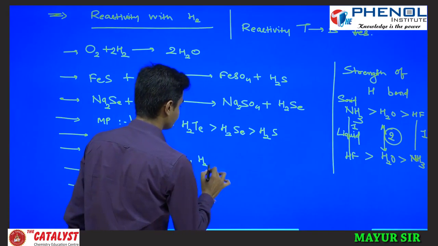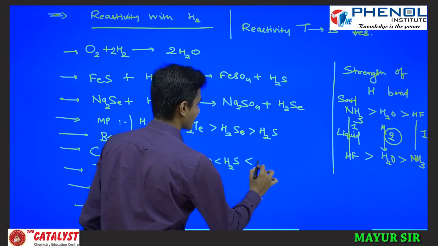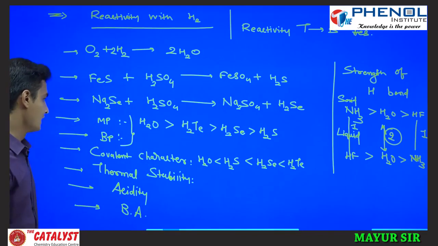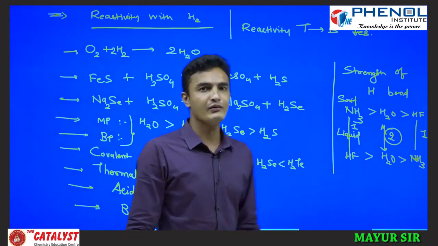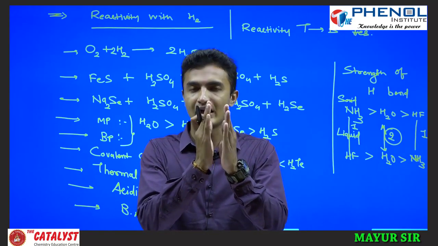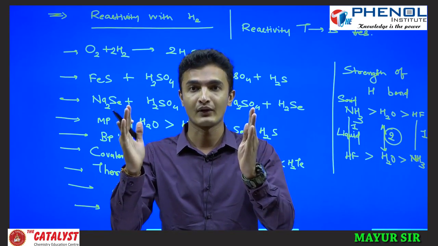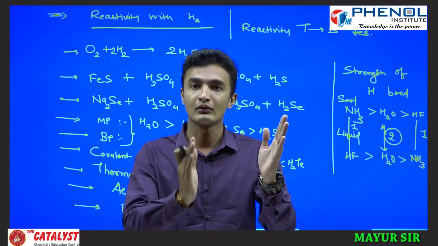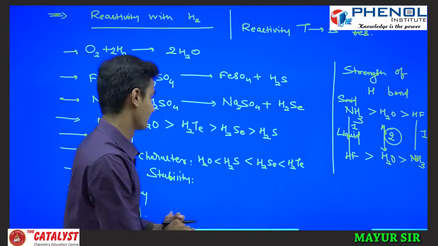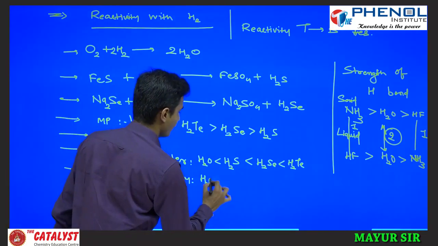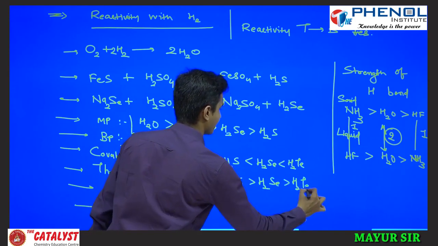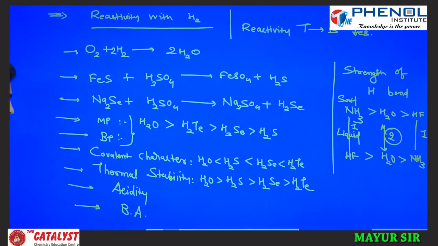Fine. So H2O, H2S, H2Se and H2Te. Is it or not? Yes. If you see thermal stability, here again there is the concept of bond length. The oxygen-hydrogen bond length is smaller and the hydrogen-tellurium bond length is larger. The larger the bond length, the lesser the bond strength, and you can easily break that molecule, so there is lower thermal stability. So thermal stability is H2O, H2S, H2Se, H2Te.